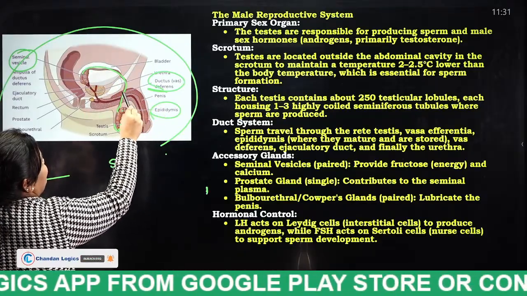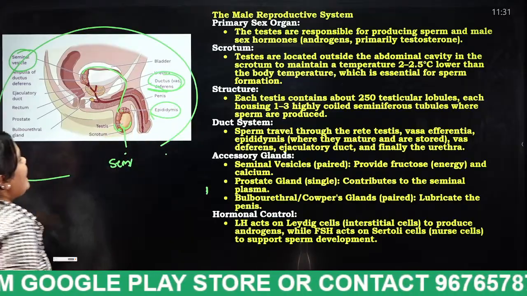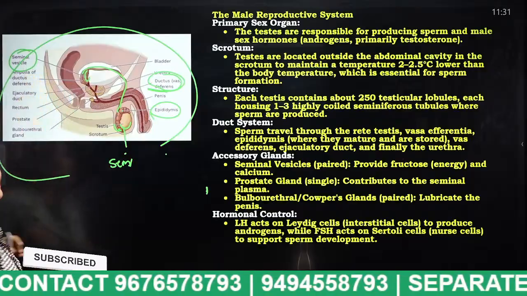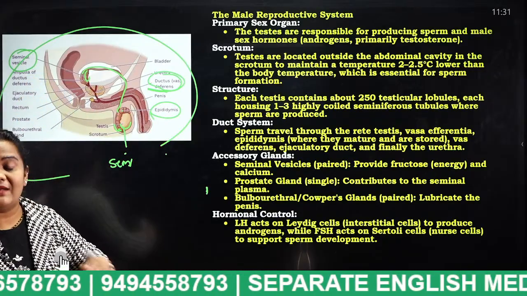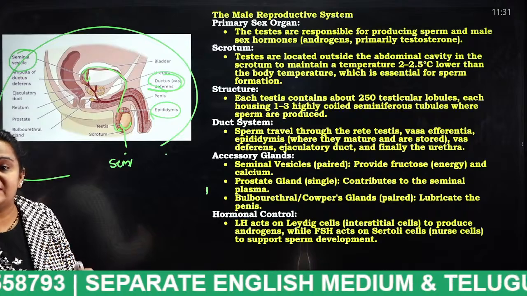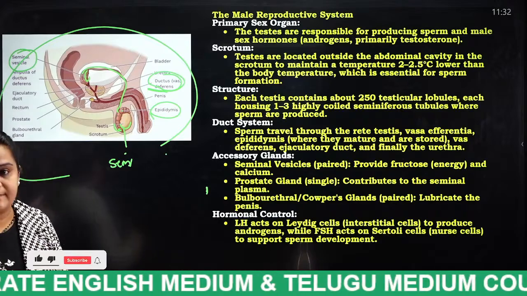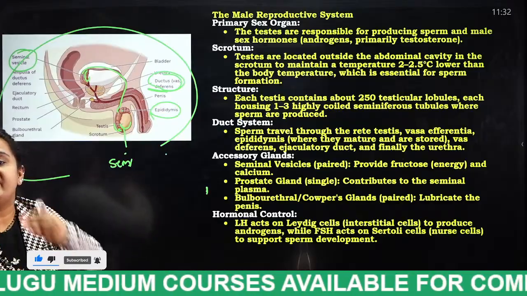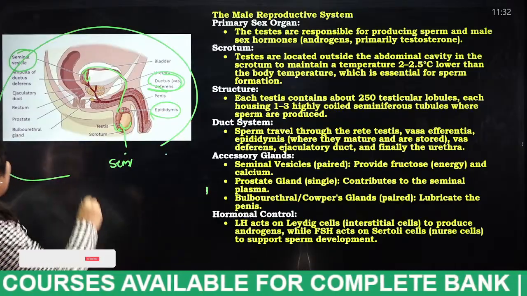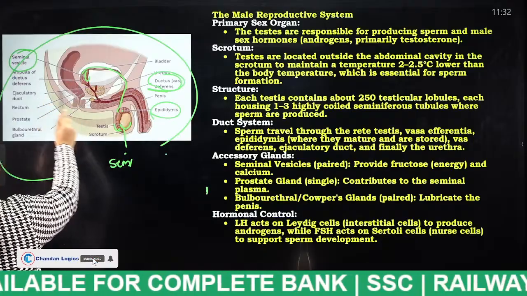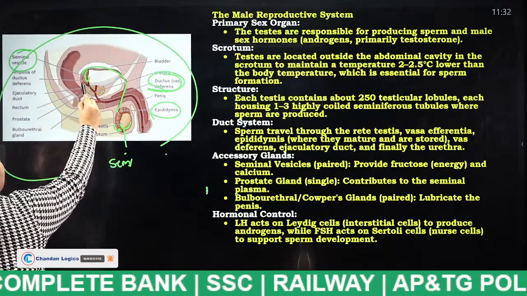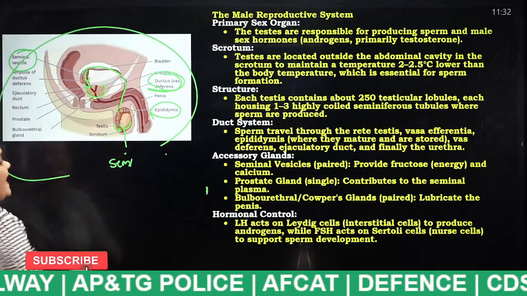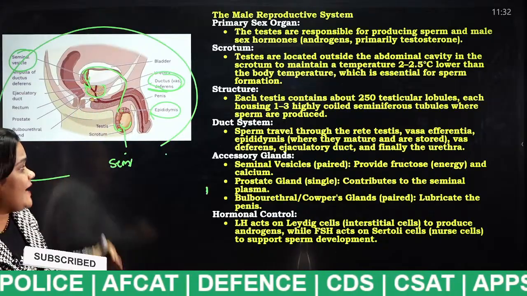So this is nothing but what, students? Vas deferens. And from this vas deferens, it is entering into the seminal vesicle. What will this seminal vesicle do? It will secrete the seminal fluid. Now the sperm cells are mixed with the seminal fluid, and finally it enters into the ejaculatory duct. This is the ejaculatory duct. This is the prostate gland. What will this prostate gland do, students?